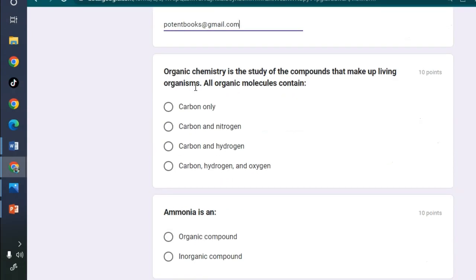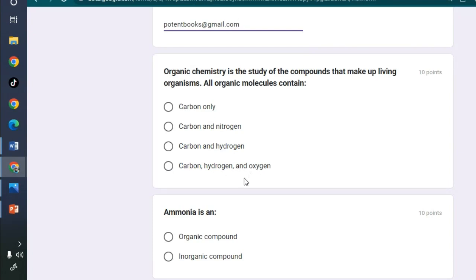Then the first question is: organic chemistry is a study of the compounds that make up living organisms. That's true. So all organic compounds contain carbon only, carbon and hydrogen, or carbon and hydrogen and oxygen.